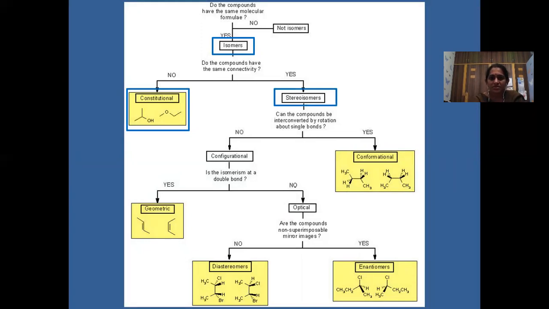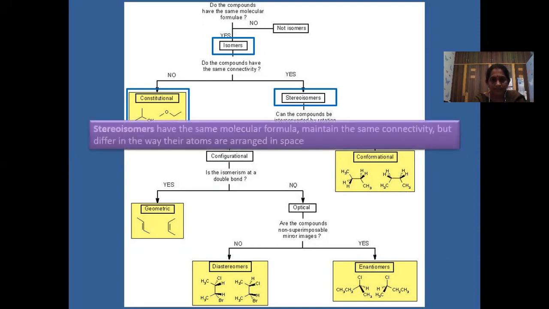What are stereoisomers? Compounds that can be converted by rotation about single bonds. They have the same molecular formula and the same connectivity, but they differ in the way the atoms are arranged in space. Stereoisomers have the same formula but differ in the spatial arrangement of the atoms.